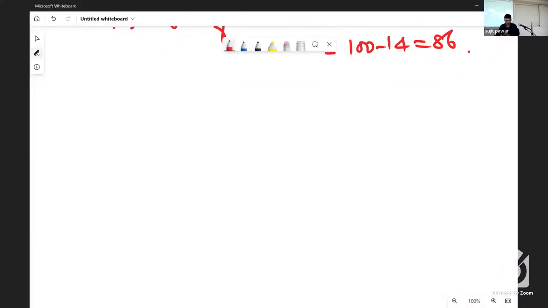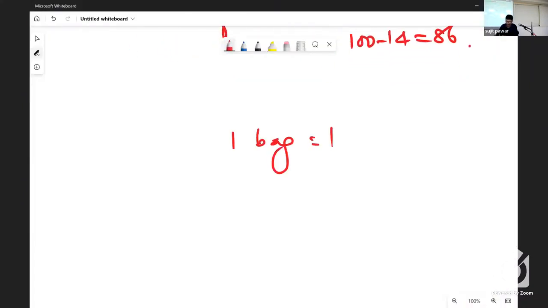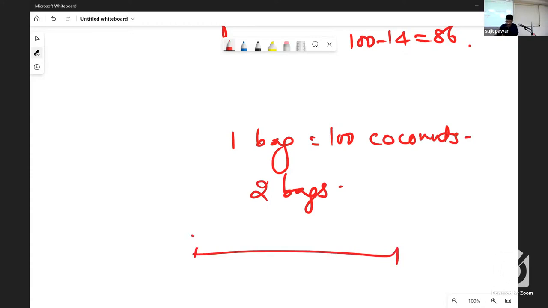So one bag is of 100 coconuts. Such 2 bags you have purchased. That means how many coconuts did you purchase? 200 coconuts. And now you have started your journey from that place back home. But meanwhile, from that place to the home, there were 100 octrois, octroi meaning tax collection centers. There were 100 tax collection centers.